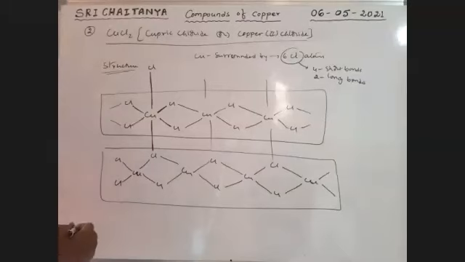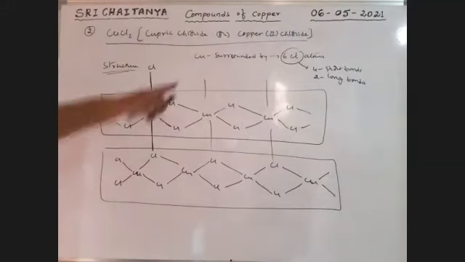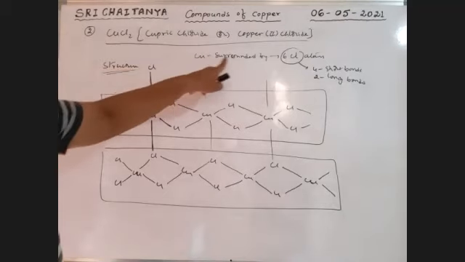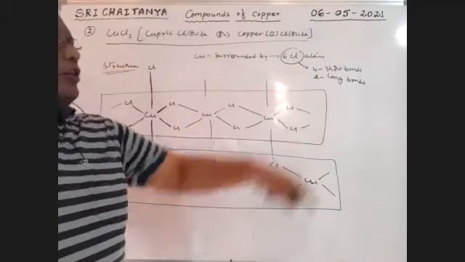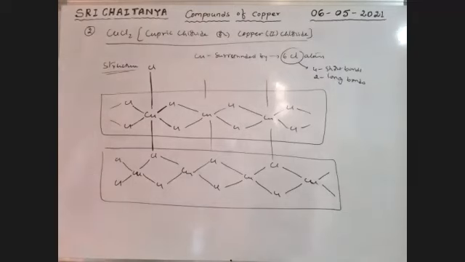So this is the structure of CuCl2. Particularly, this point is very important: copper is surrounded with 6 chlorine atoms, among those 4 short bonds and 2 long bonds.